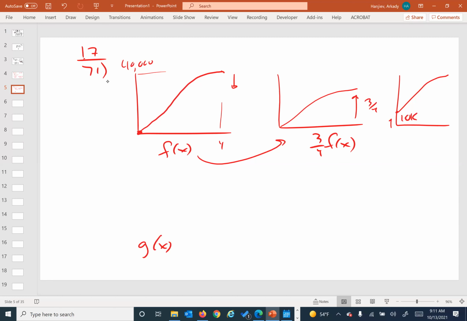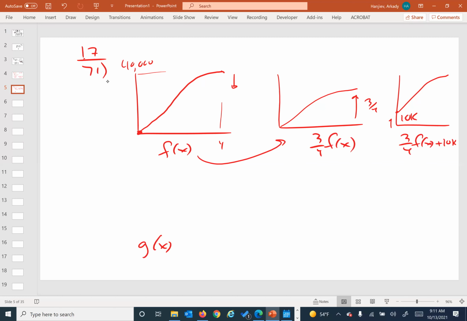Okay, and then it's consistently $10,000 higher. Absolutely, 3/4 plus 10,000. I'll put 10K.